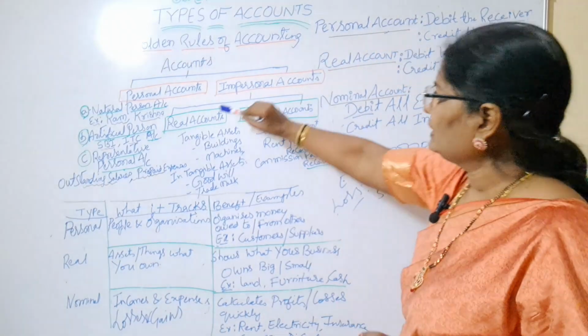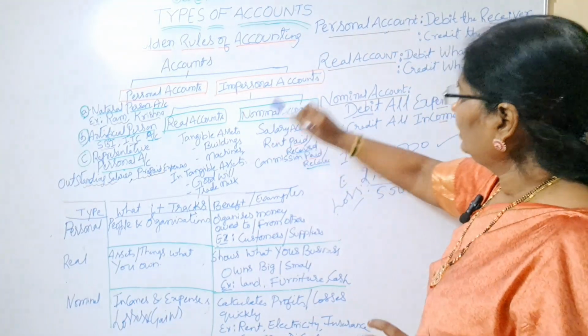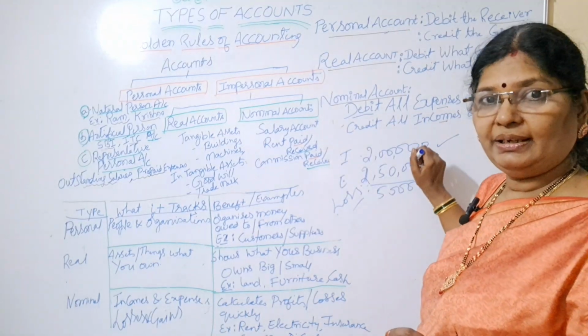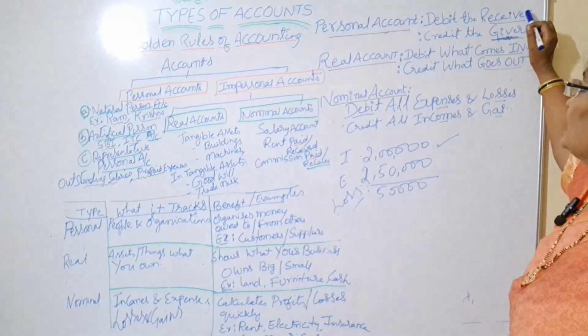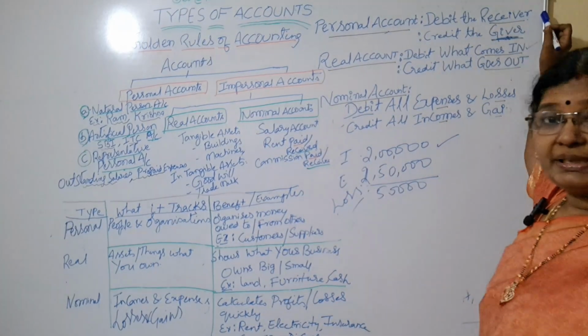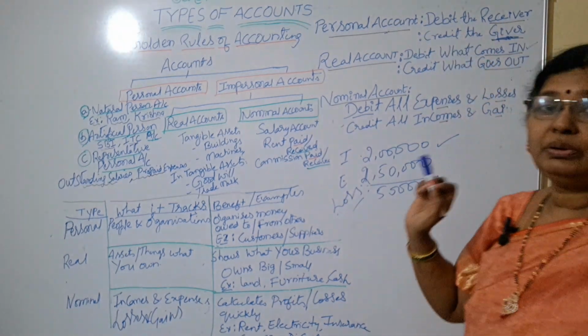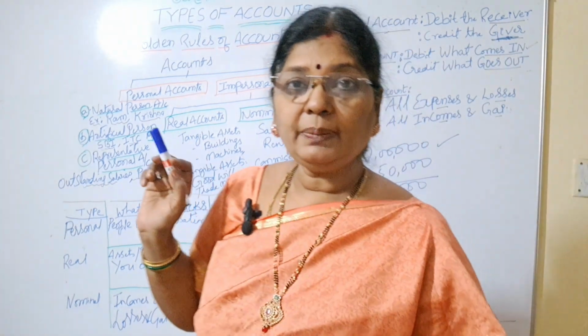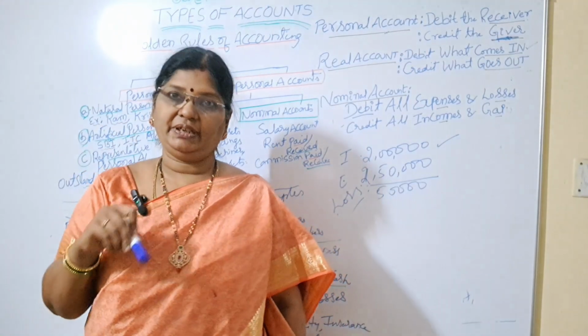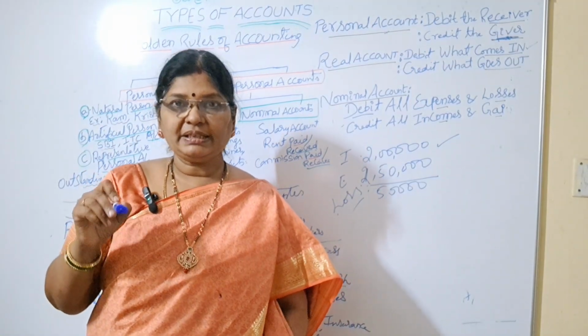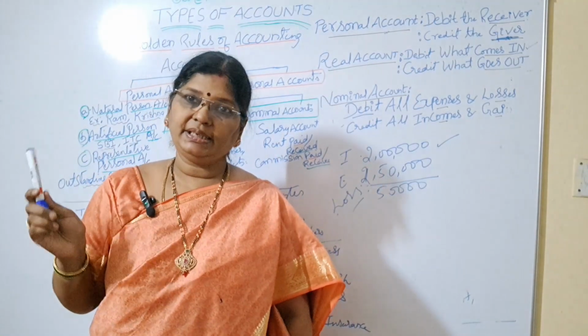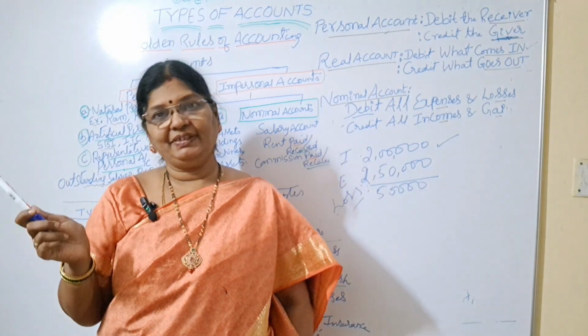Here we have personal account, real account, nominal account. I am showing again here, and I am explaining the golden rules. So what are the golden rules? In case of personal account, debit the receiver and credit the giver.